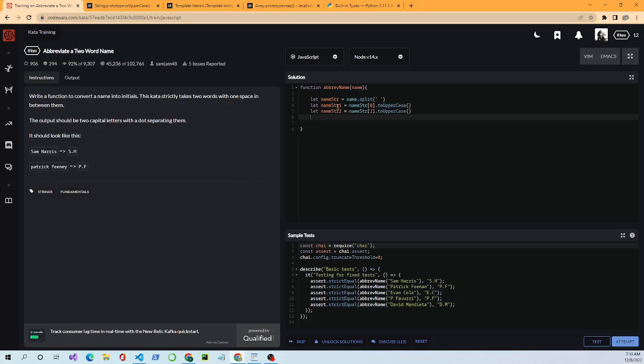The variable nameStr1 accepts as a value the nameStr variable at position 0, which is the first name, and then uses the toUpperCase string method to capitalize it. The nameStr2 variable does the same thing, except for the last name, at position 1, with toUpperCase.